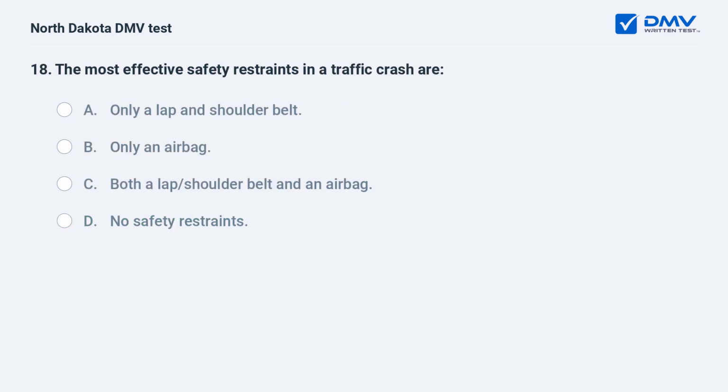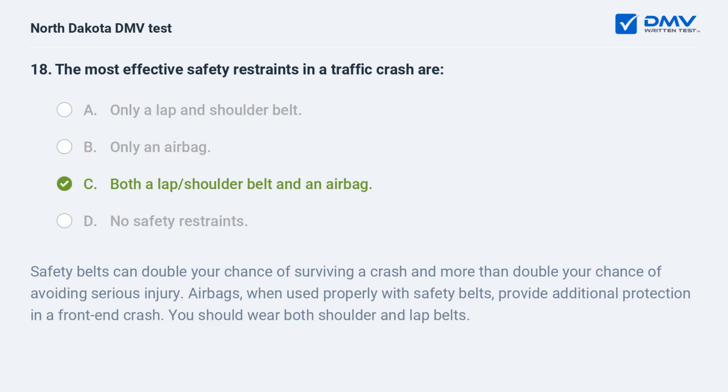The most effective safety restraints in a traffic crash are: A. Only a lap and shoulder belt. B. Only an airbag. C. Both a lap shoulder belt and an airbag. D. No safety restraints. C. Both a lap shoulder belt and an airbag. Safety belts can double your chance of surviving a crash and more than double your chance of avoiding serious injury. Airbags, when used properly with safety belts, provide additional protection in a front-end crash. You should wear both shoulder and lap belts.